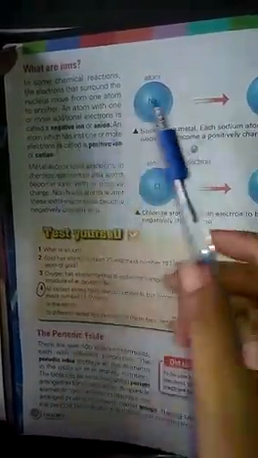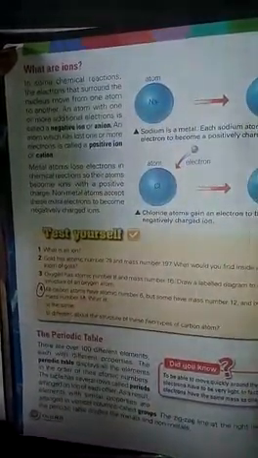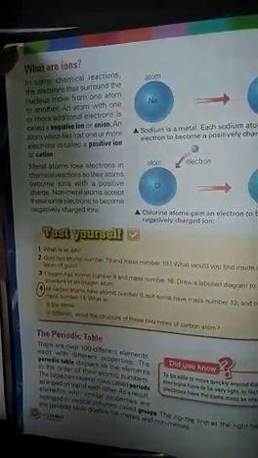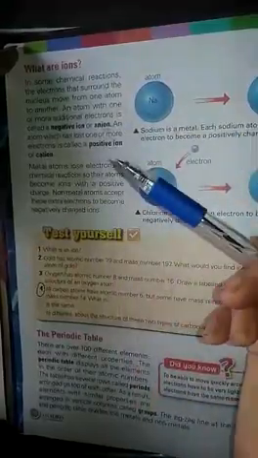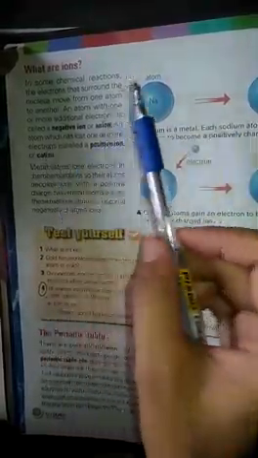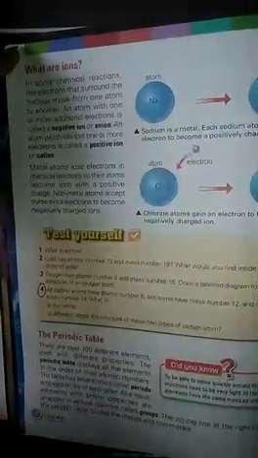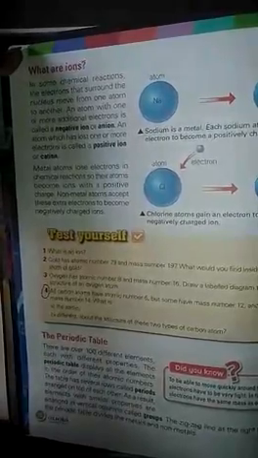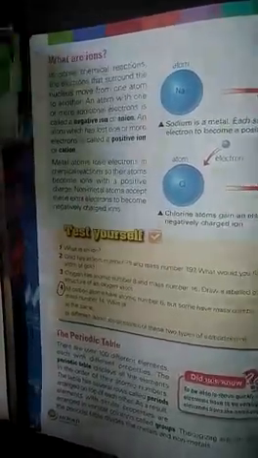What are cations? When an atom loses an electron, positive charge comes on that atom. So the ion with positive charge is called a cation. So this is the difference between anions and cations. I hope you will understand this. Thank you.